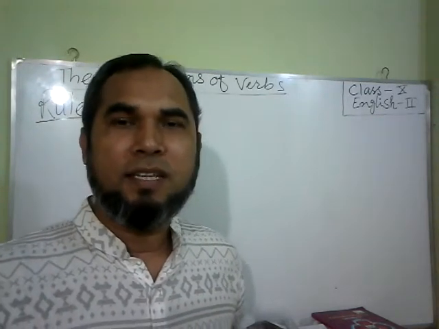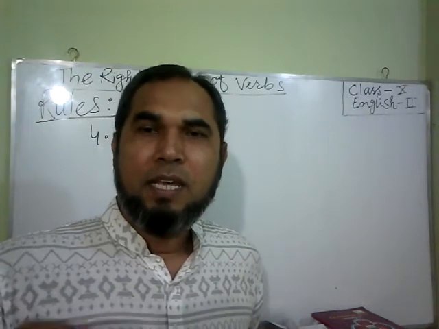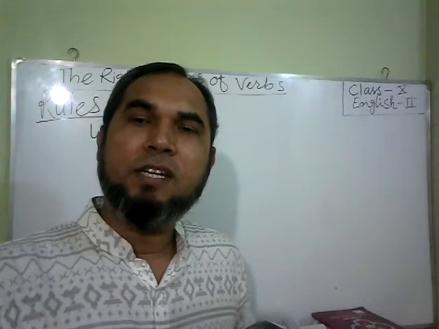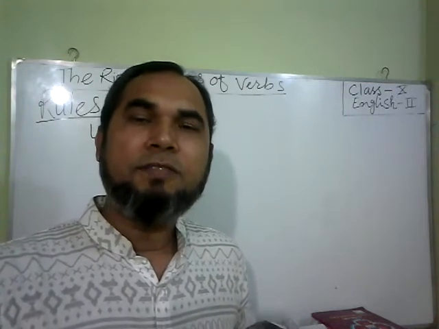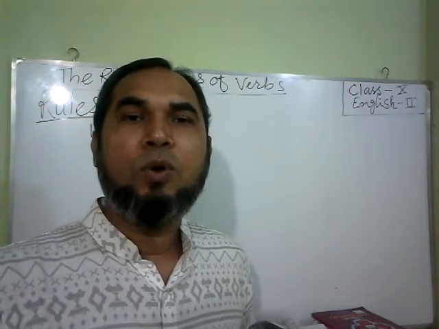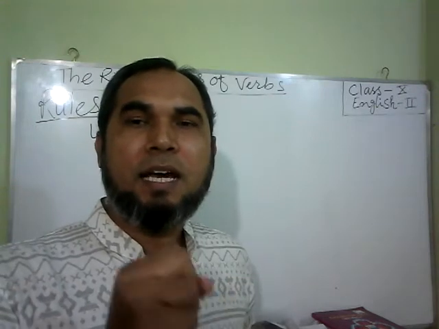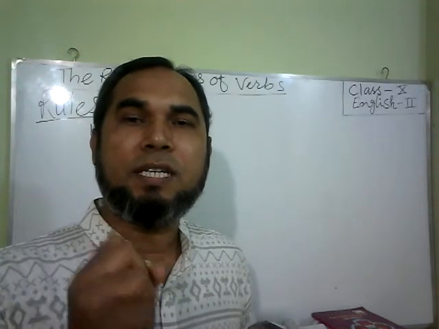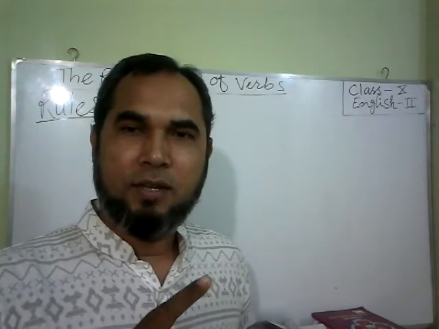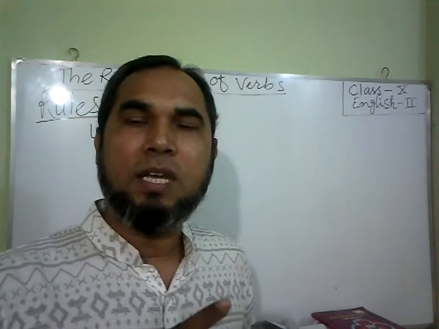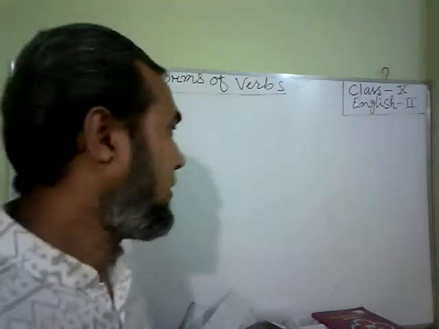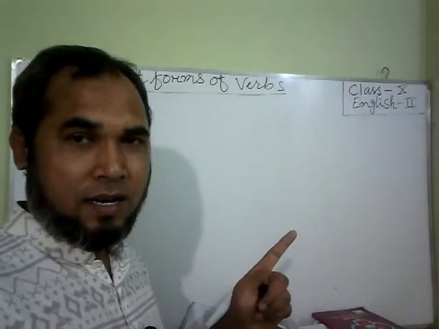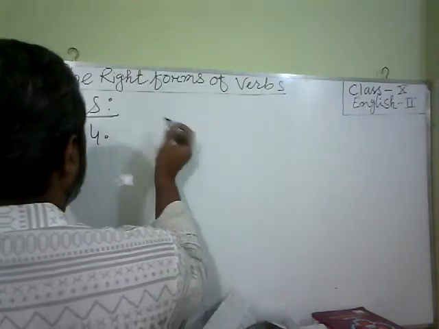Then what will be the right form of the verb? Particularly, if there is no be verb and the sentence is negative, we have to use the do verb, that is do, does, did, according to the tense of the sentence. Clear?